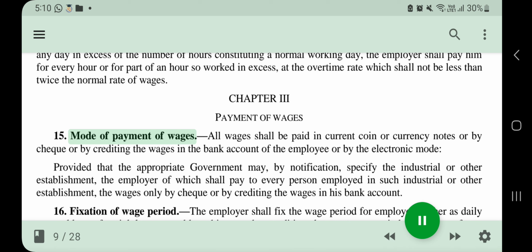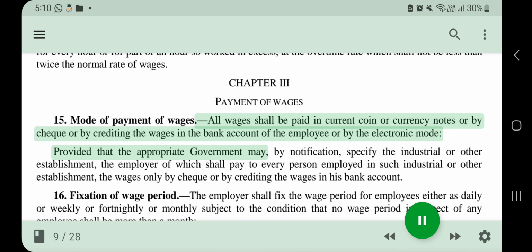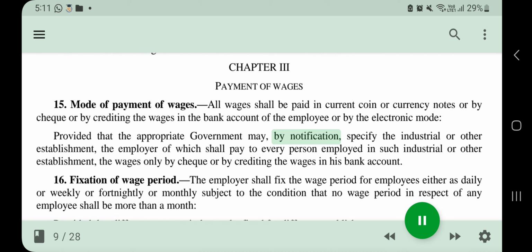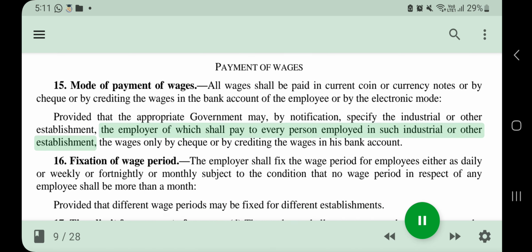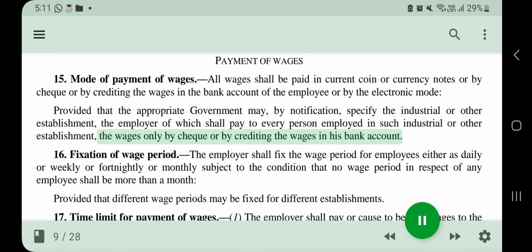Chapter 3. Payment of wages. 15. Mode of payment of wages. All wages shall be paid in current coin or currency notes or by check or by crediting the wages in the bank account of the employee or by the electronic mode, provided that the appropriate government may, by notification, specify the industrial or other establishment, the employer of which shall pay to every person employed in such industrial or other establishment, the wages only by check or by crediting the wages in his bank account.